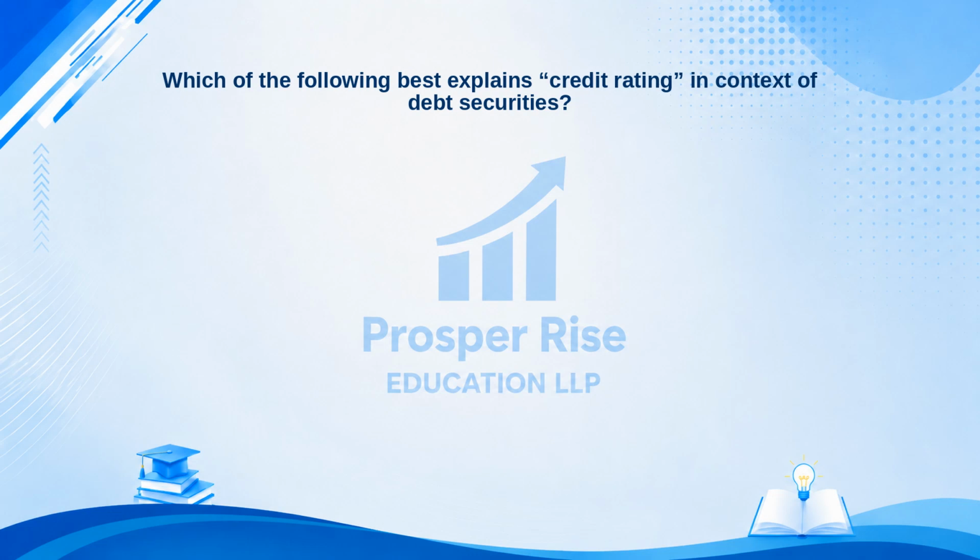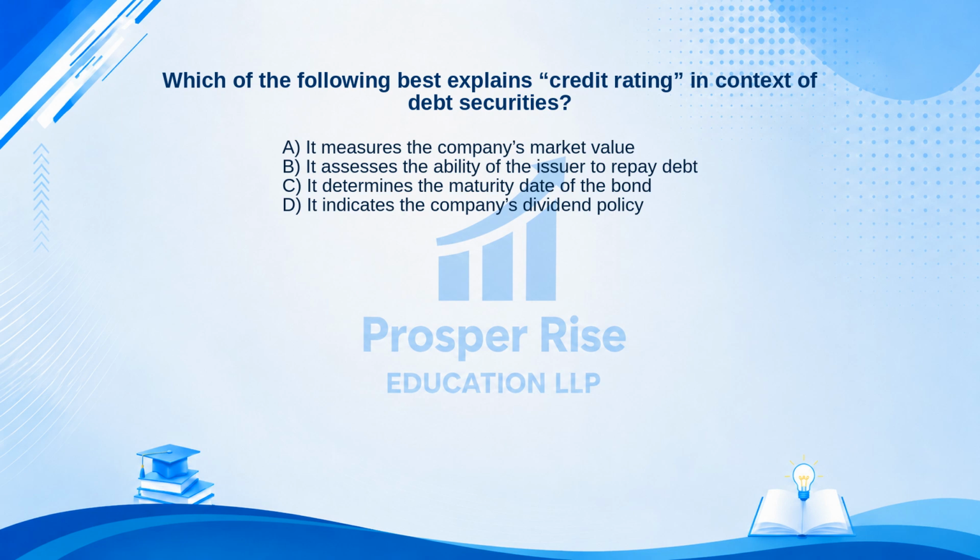Which of the following best explains credit rating in context of debt securities? Here are your options. A. It measures the company's market value. B. It assesses the ability of the issuer to repay debt. C. It determines the maturity date of the bond. Or D. It indicates the company's dividend policy. Take a moment to pause the video and decide.